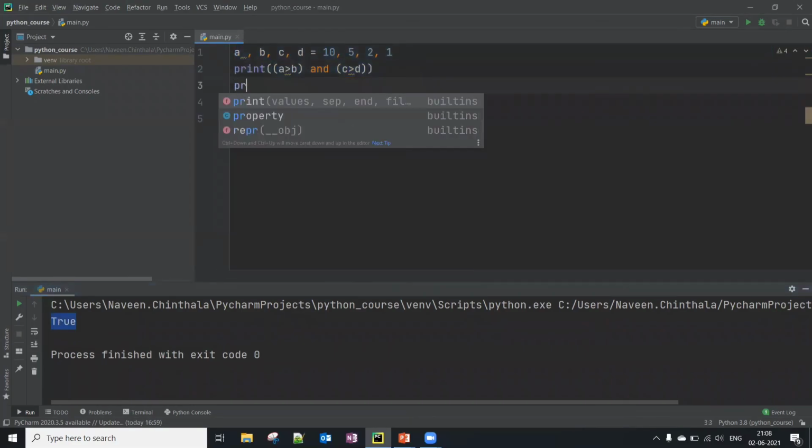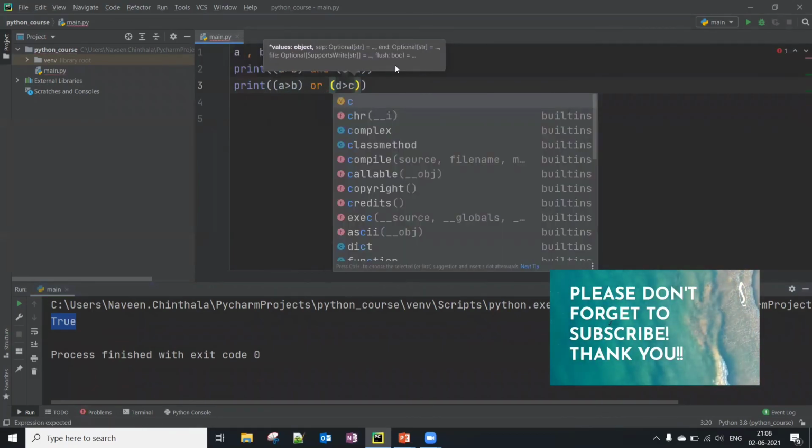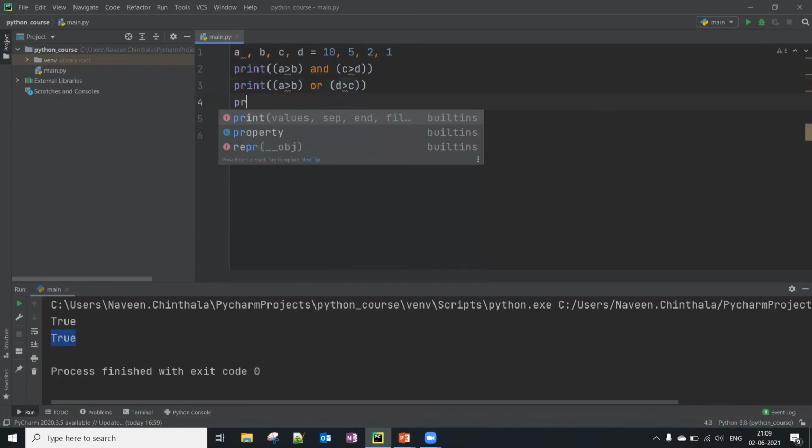Now let's take one more case. Is a greater than b? Yes, true. Or d greater than c? Okay, so a greater than b is true and d greater than c is false, because 1 is not greater than 2. So the final outcome is true or false. So obviously it should print true. One of them is true, that's why it printed true.